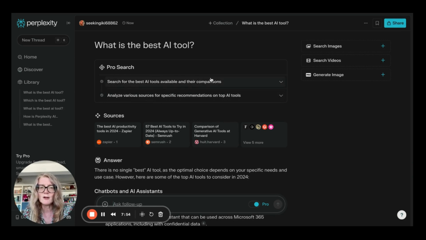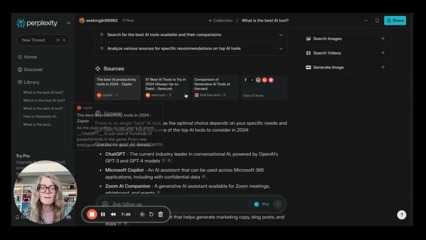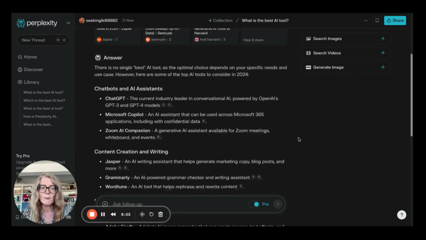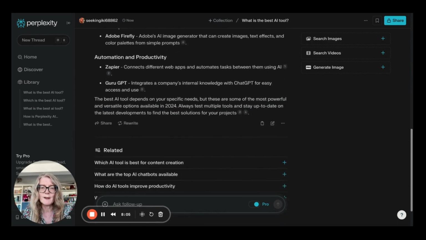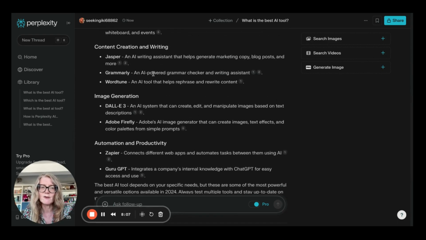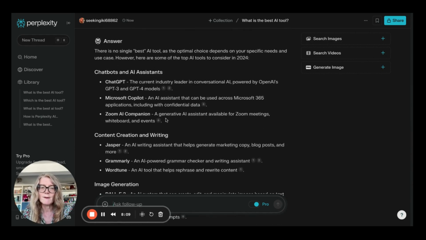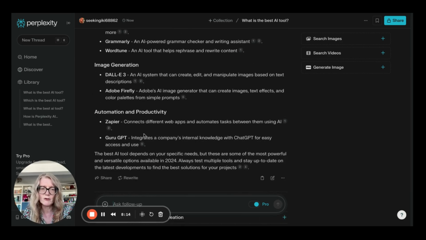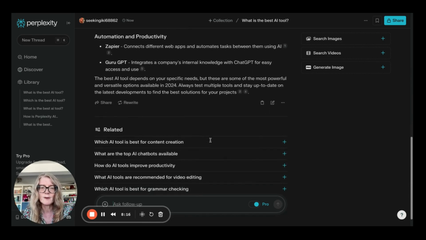So it's searching and it's analyzing, and similarly to the beginning, it's come up with some sources here and it's come up with an answer, and it's categorized those in different types. So for example, assistance, content creation, image generation, automation, etc.